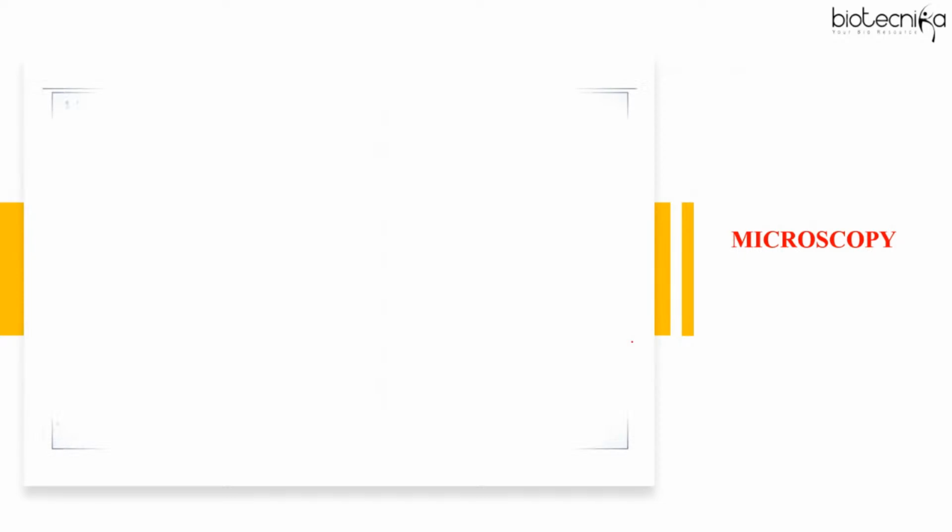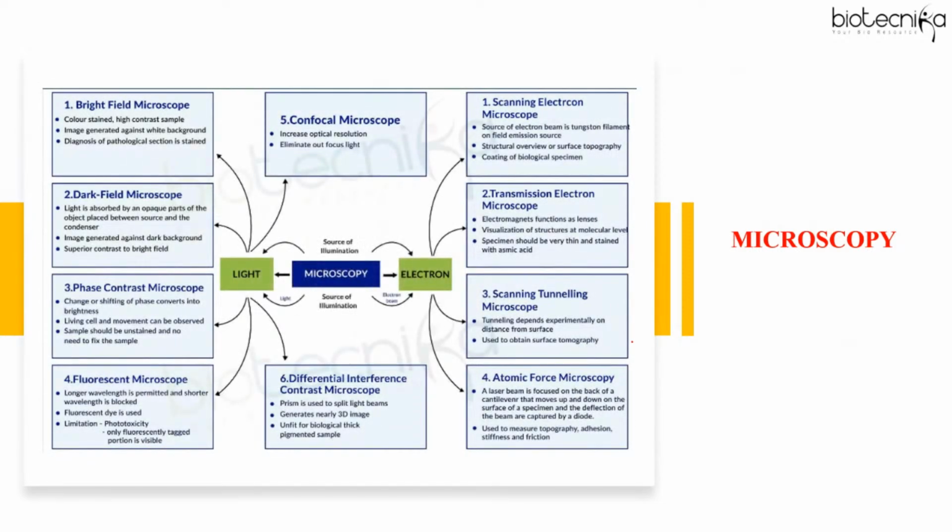So see, when you talk about microscopy, we have different types of microscopes, right? Bright field, dark field, phase contrast. Quickly, let me tell you the keywords. Always remember, if in any question they ask in which of the following microscopes you can get a better contrast, the answer will always be phase contrast, because the phase contrast microscope is used to get better contrast of your image, right?